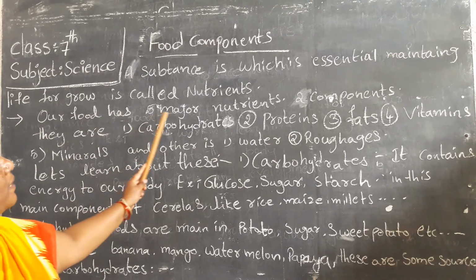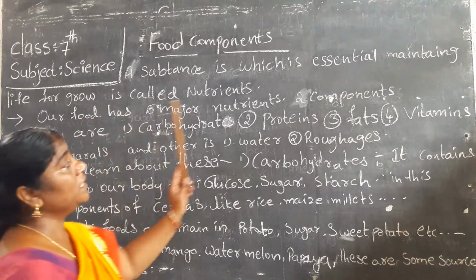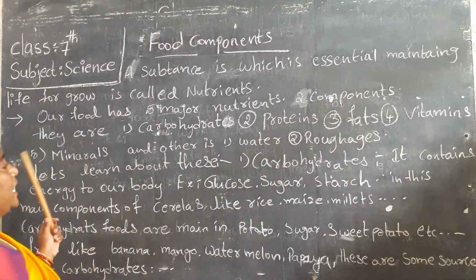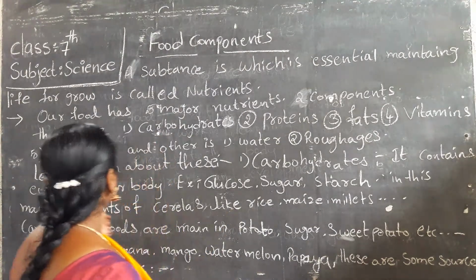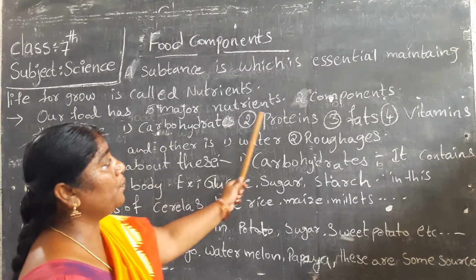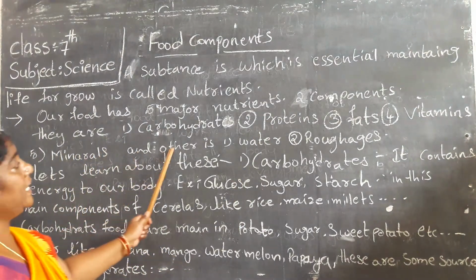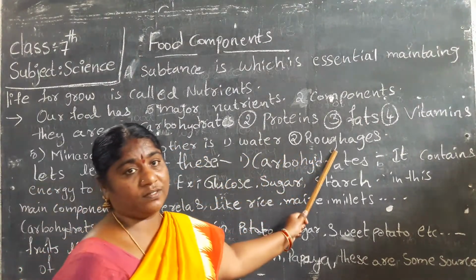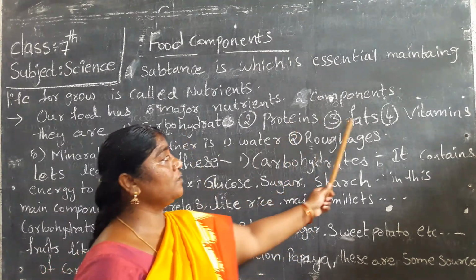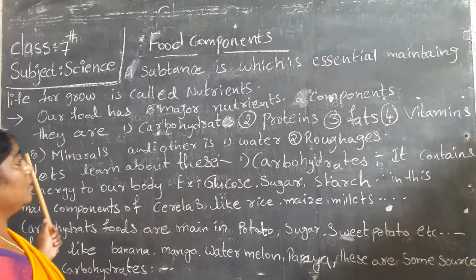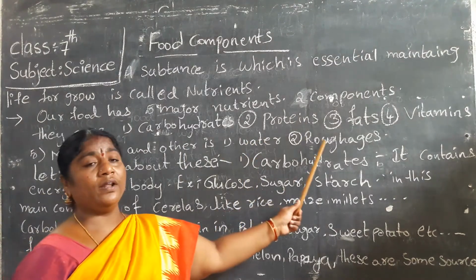Our food has 5 major nutrients. How many? 5. 5 nutrients and 2 components, totally 7. They are carbohydrates, proteins, fats, vitamins, and minerals, and the others are water and roughage.